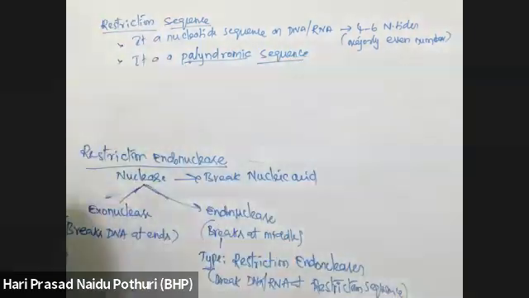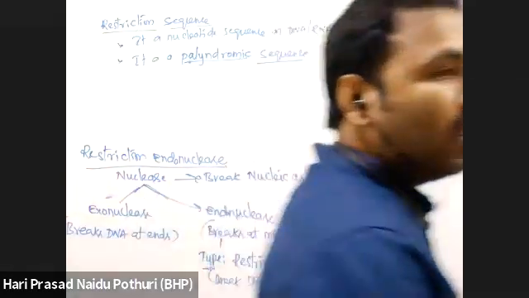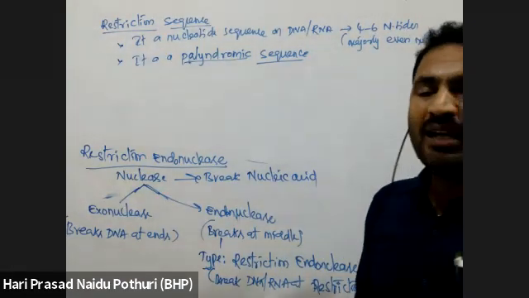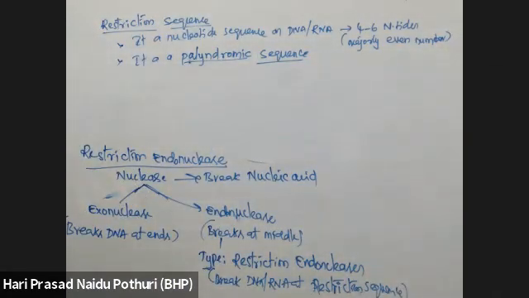It gives the same reading frame of nucleotides in both directions. In forward and backward directions both, the same nucleotide pairs are coming. That type of sequences are called palindromic sequences.